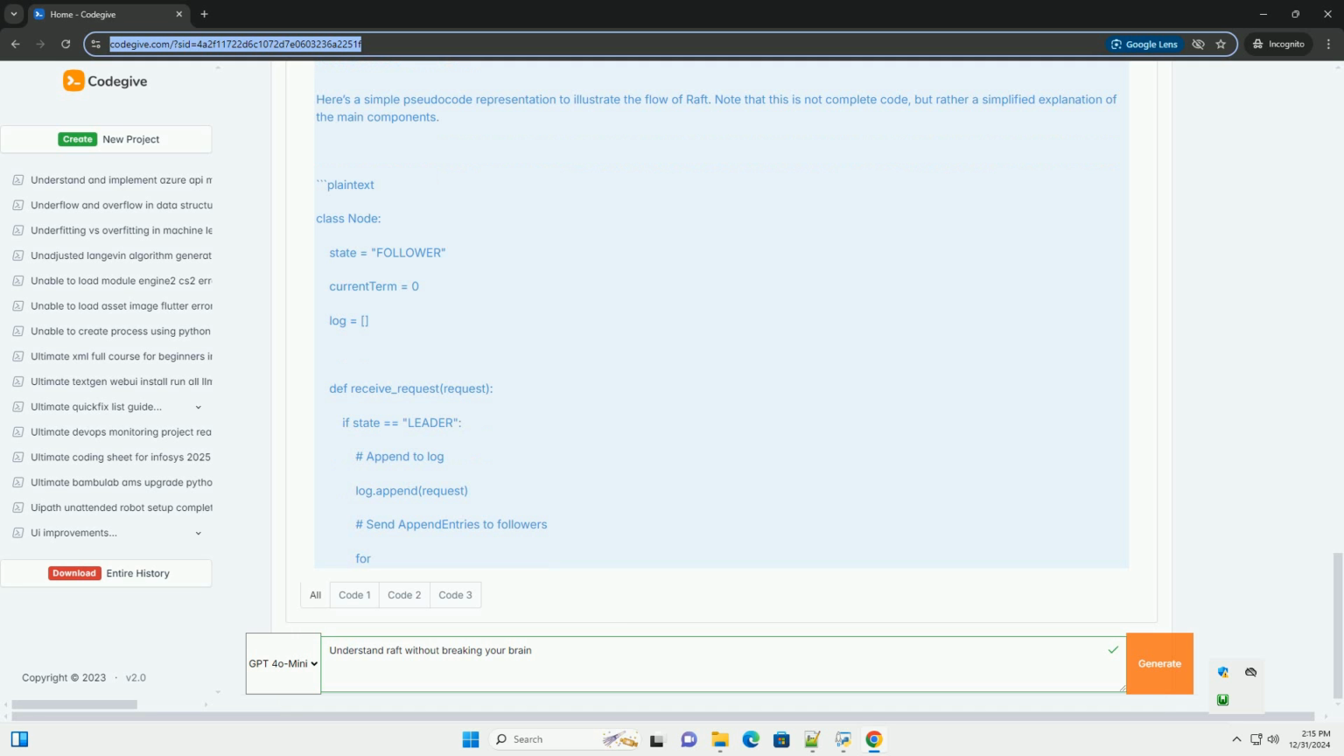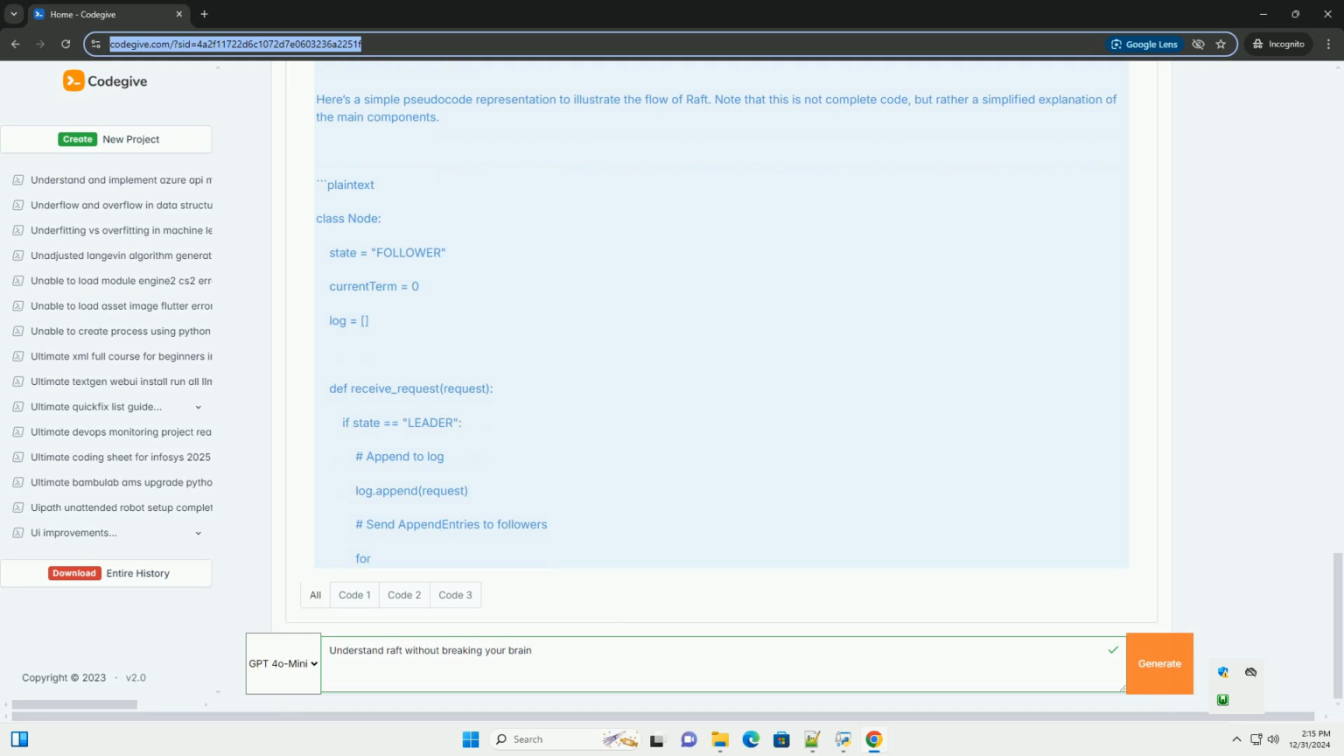def append_entries(follower, entries): append entries to follower's log. follower.log += entries. Send acknowledgement back. send_acknowledgement(follower). Summary.